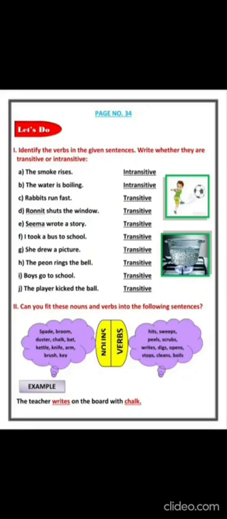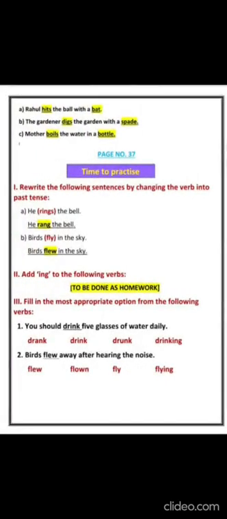Next question is, can you fit these nouns and verbs into the following sentences? Now on one side nouns are given and on the other side verbs are given. You have to fit these nouns and verbs into the following sentences. So the first sentence is Rahul dashed the ball with a dash. Rahul hits the ball with a bat. Hits is verb and bat is noun.